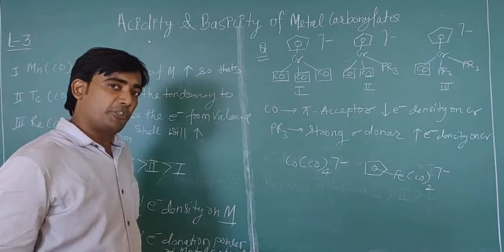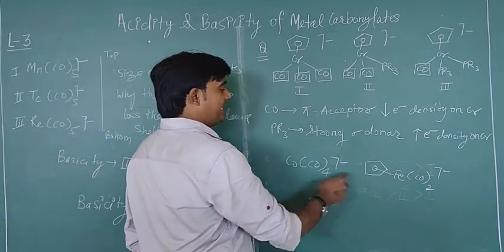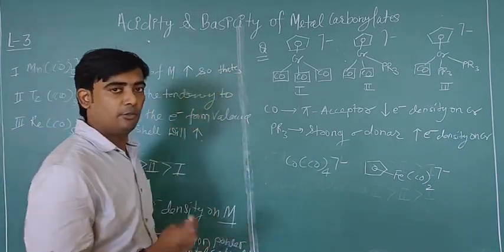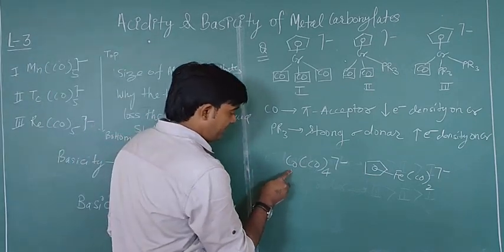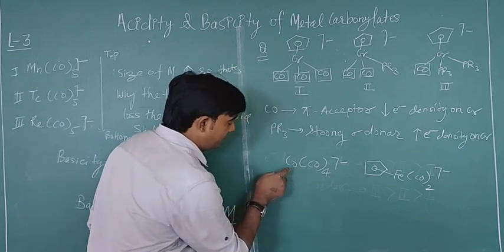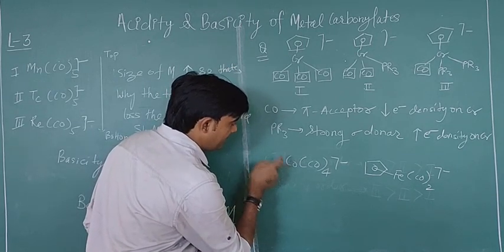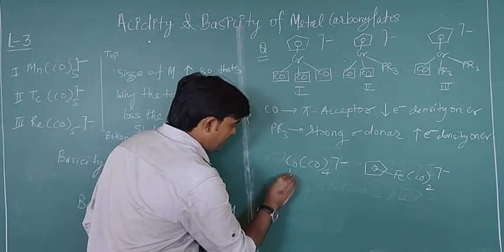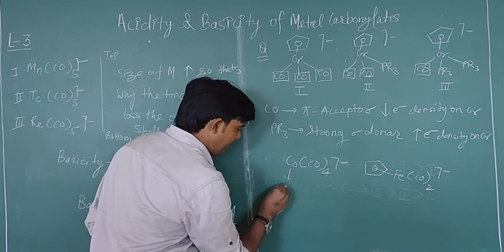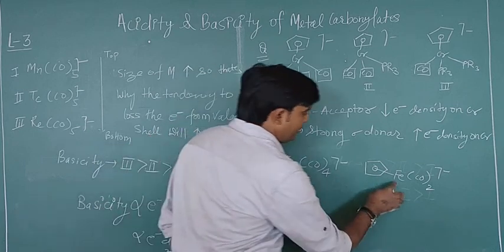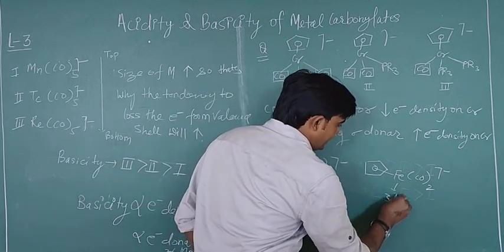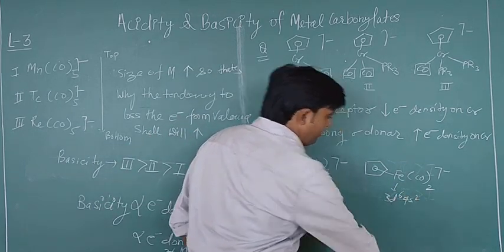You need to design the basicity order. Which one is more basic from these two metal carbonylate complexes? So you can see here, if you take this complex, this is the d7 case, right? 3d7 and 4s2, and this is a 3d6 and 4s2 metal.